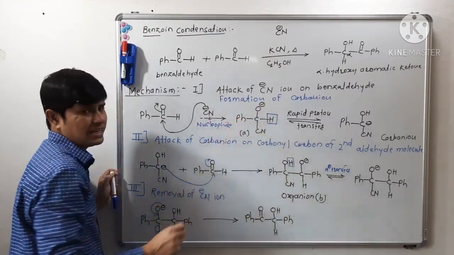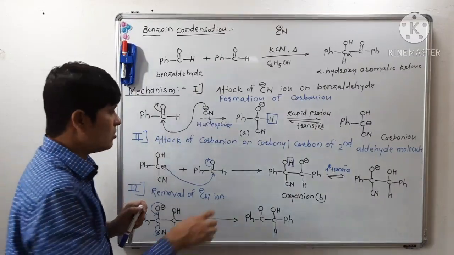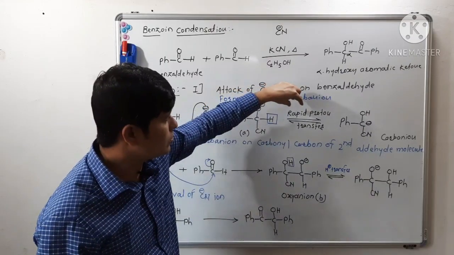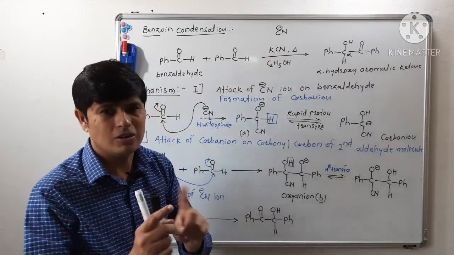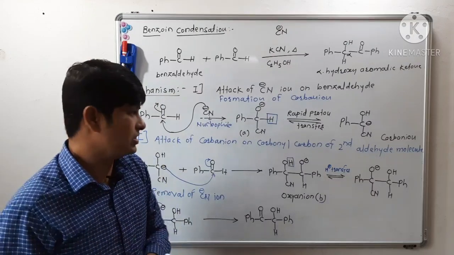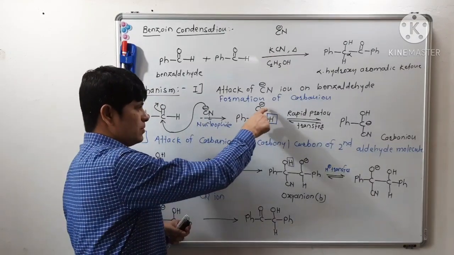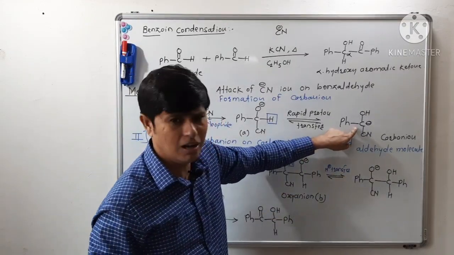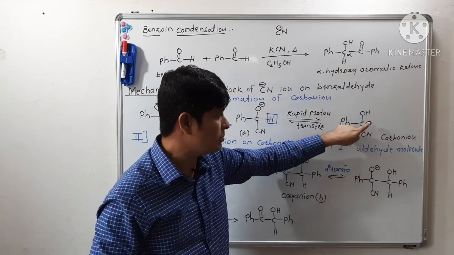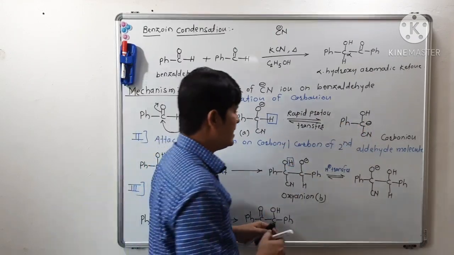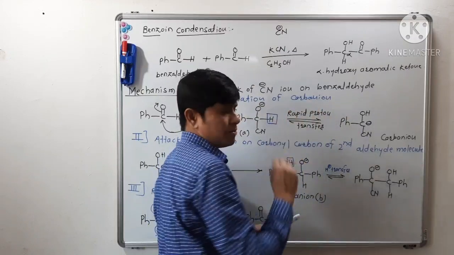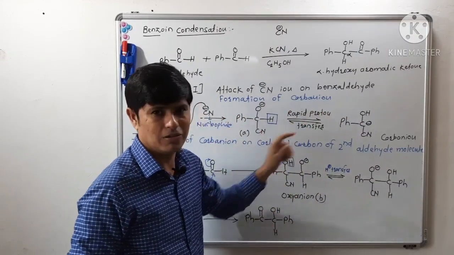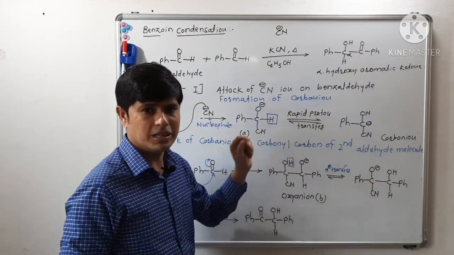kind of oxyanion A. Now this oxyanion A will undergo rapid proton transfer or rapid proton exchange reaction, isn't it? This proton will get transferred over the electronegative oxygen atom and there will be a formation of this carbanion. Now what is the driving force behind the formation of this carbanion? Why will this carbanion form from this molecule?